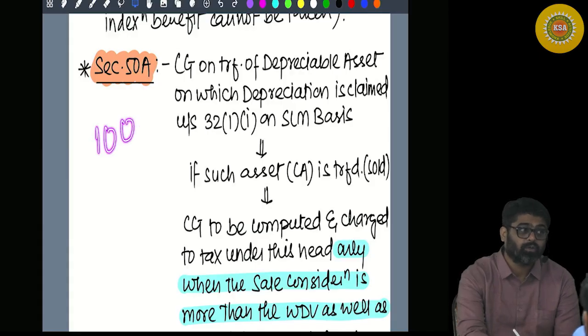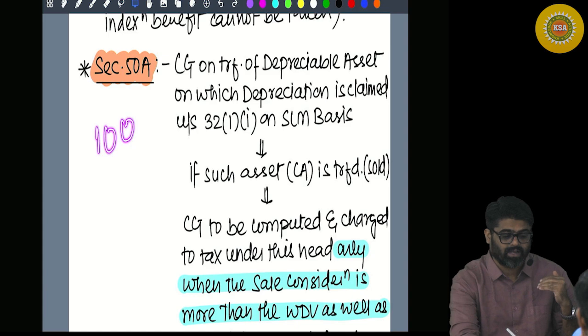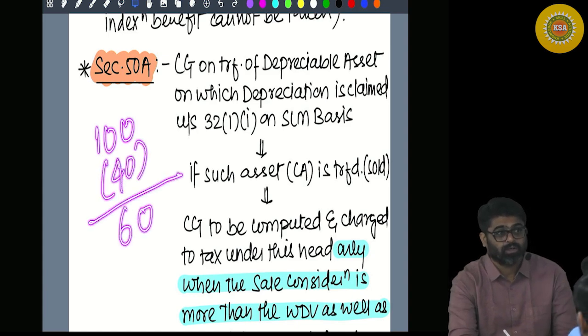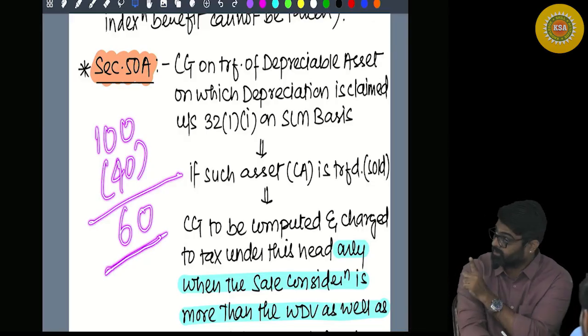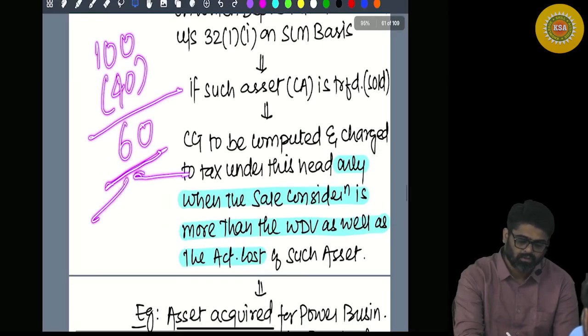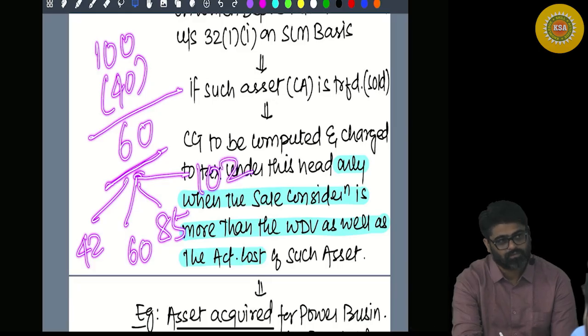100. Out of that, in 4 years, you took 10 lakh, 10 lakh, 10 lakh, 10 lakh as depreciation. 40 lakh depreciation you have already taken. So what is the value of the asset remaining? This is the remaining cost. Against that, you are selling this asset now. You are selling this asset for 4 possibilities: 42 lakhs, 60 lakhs, 85 lakhs and 102 lakhs.